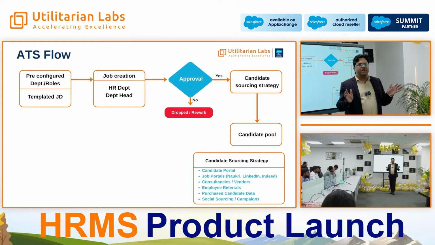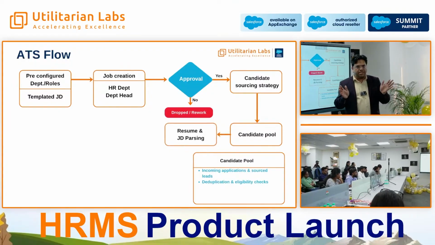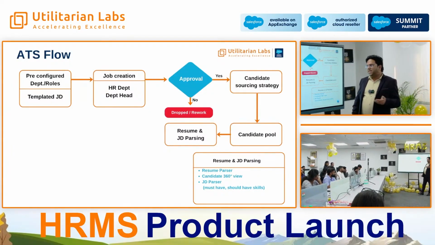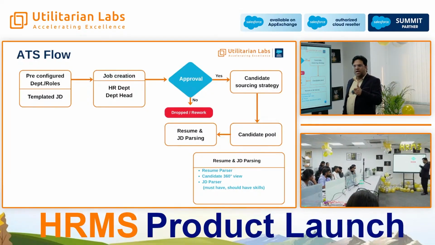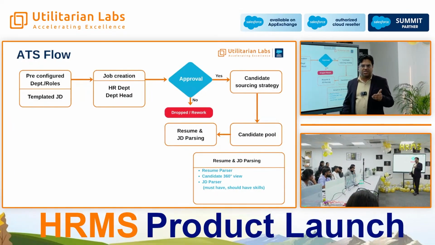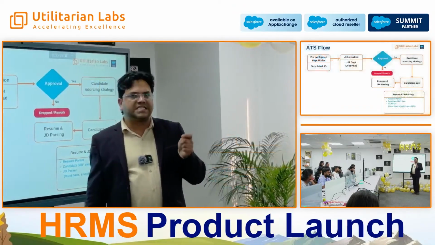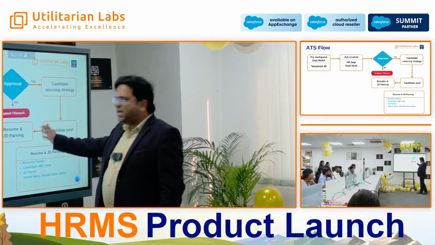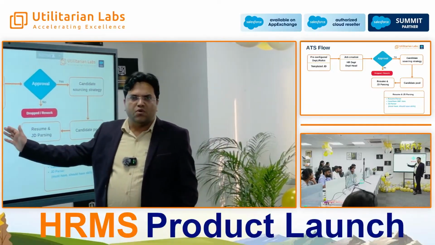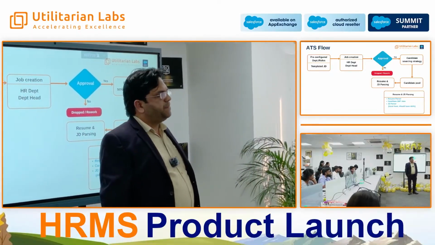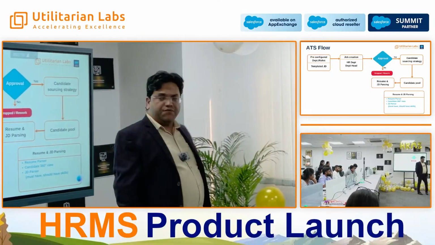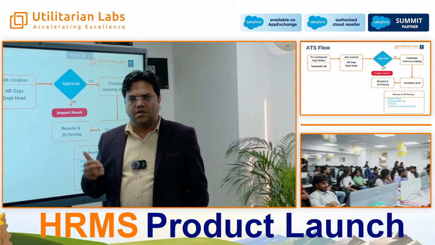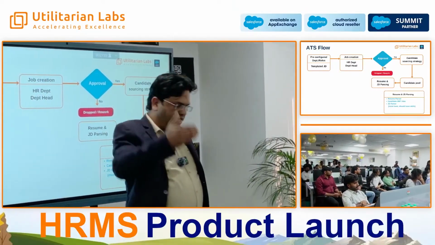Now, this candidate pool will be subjected to something called the candidate recommendation engine, and recruiters will have a recruiter portal to see all the candidates we have against any given job. Thereafter, on those recommendation engines, based on the predefined skill matrix, the candidates will be available. From here onwards, our AI engine takes over. A lot of AI features have been kept in the ATS portions, such as structuring an unstructured JD. In a JD, you may have 20 line items.